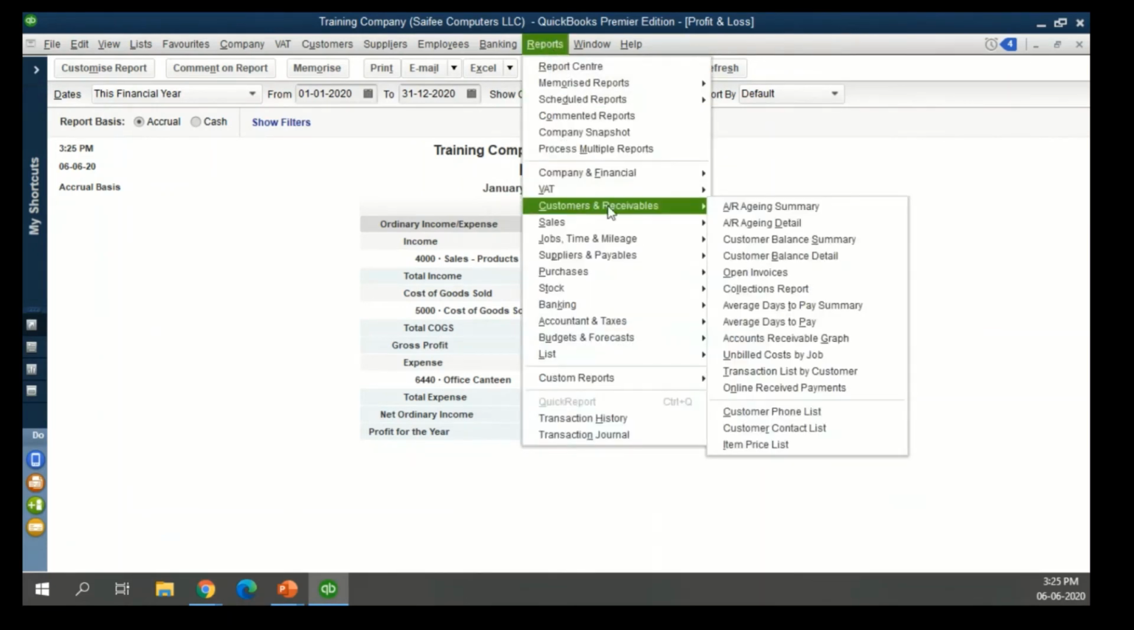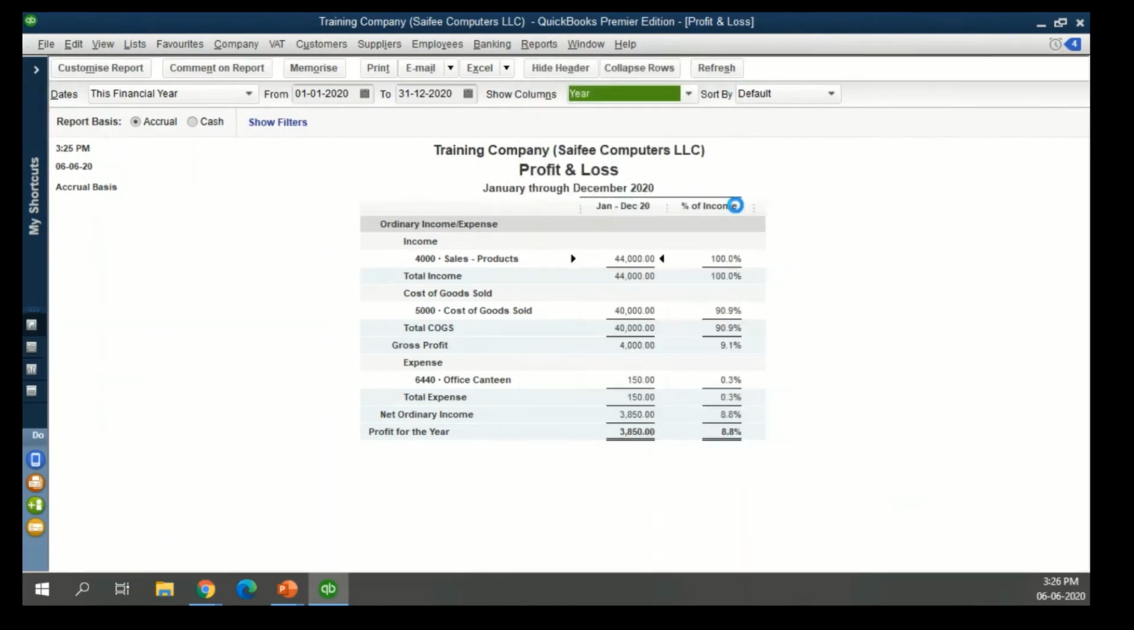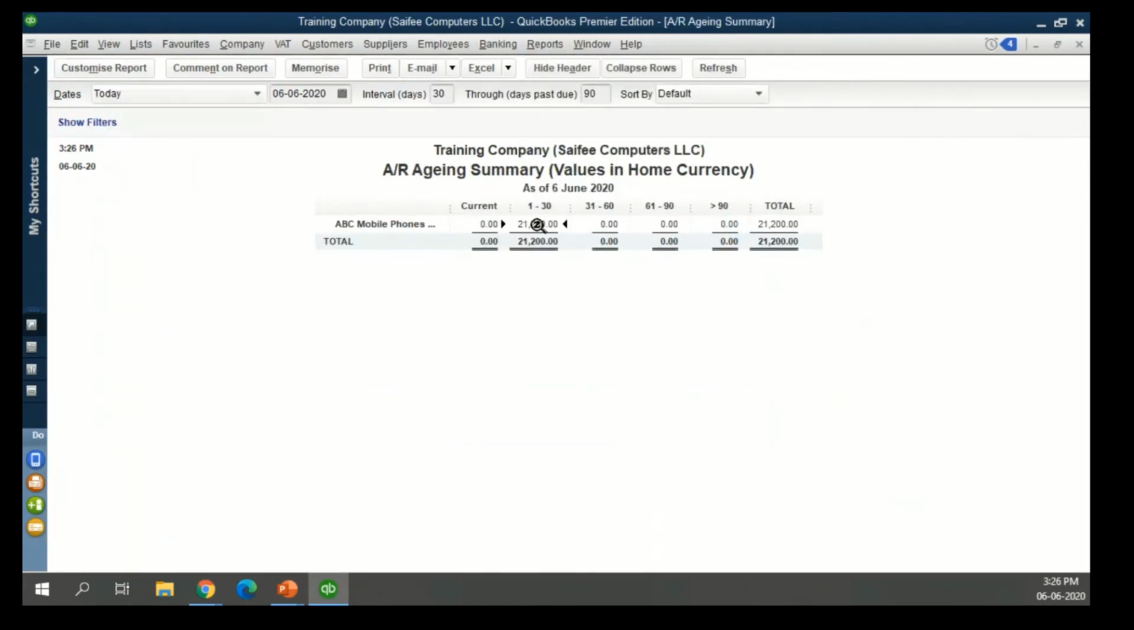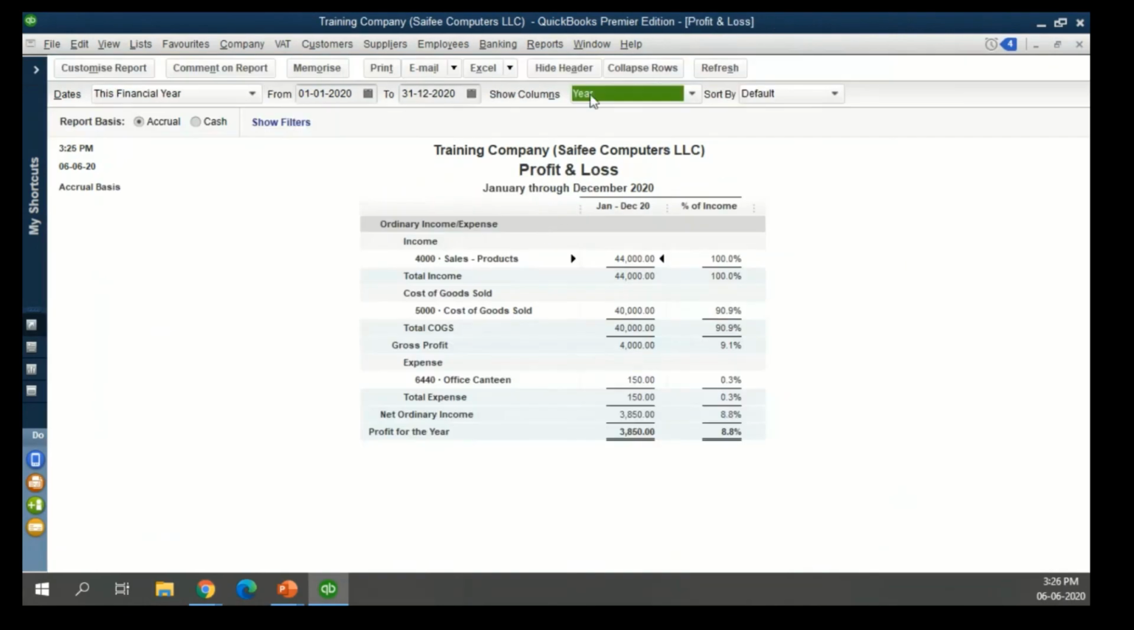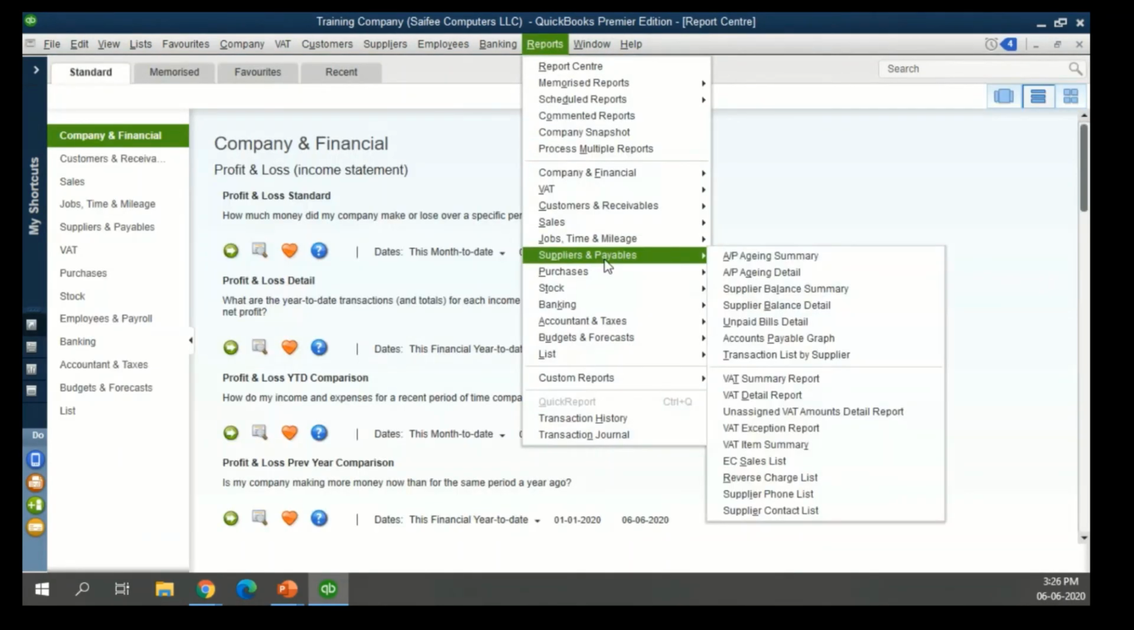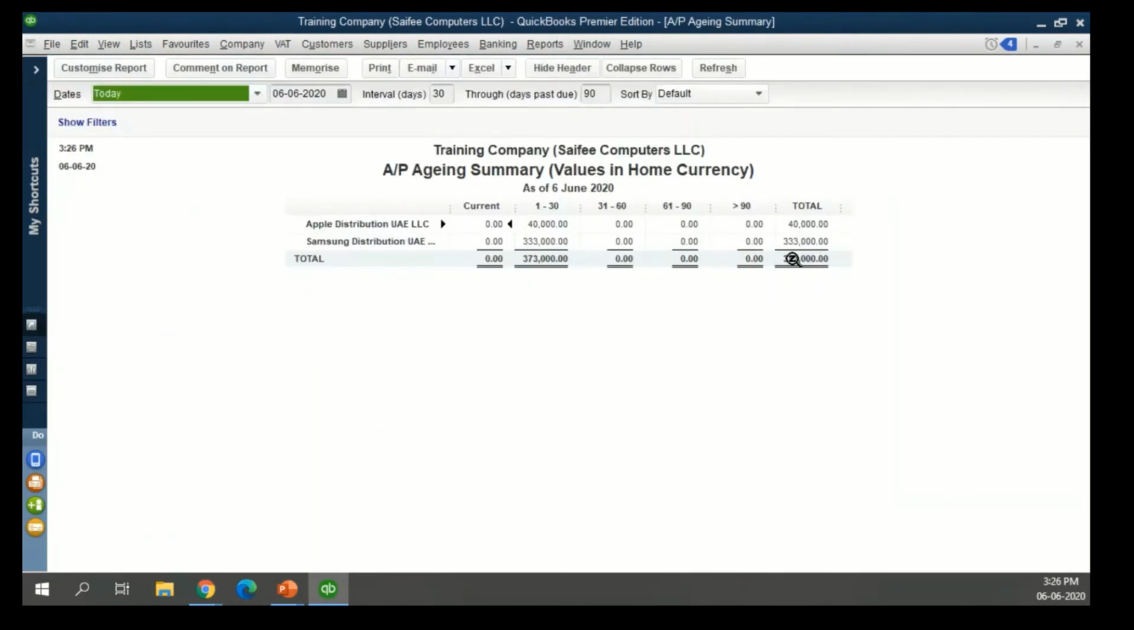Similarly, we have reports related to customers, like customer aging. Which customer owes you how much amount? Again, you have reports related to suppliers. So you have supplier aging. To which supplier you owe what amount at this point in time.